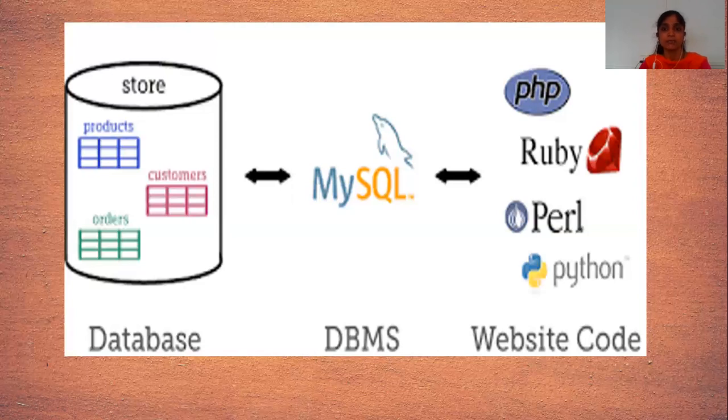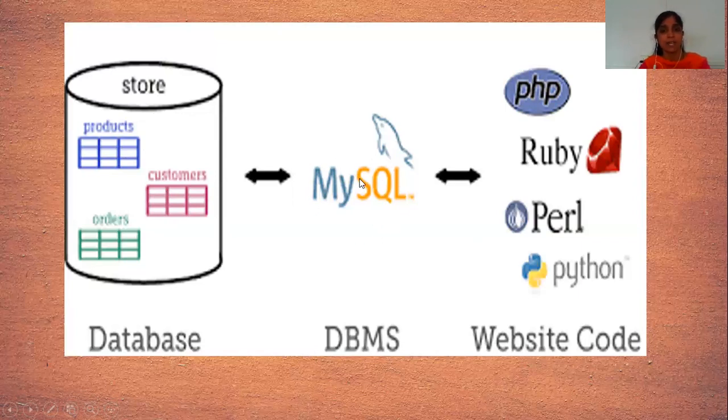That is filled in through the website form which is developed, and that data is stored in the database, just like in an employee table. This database contains products, customers, and orders tables, and we store that data in the database from the website code with the help of DBMS.